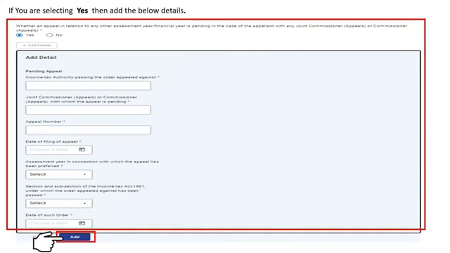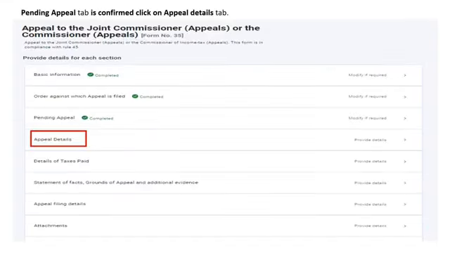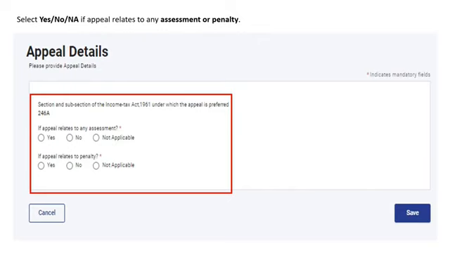You can also click on the Add button to add the details of any other pending appeals. If you select No, then no further information will be asked and you can click on the Save button to confirm the tab. Now the Pending Appeal tab has been confirmed. You can click on the Appeal Details tab. Here you are required to enter whether the appeal relates to assessment or it relates to penalty.